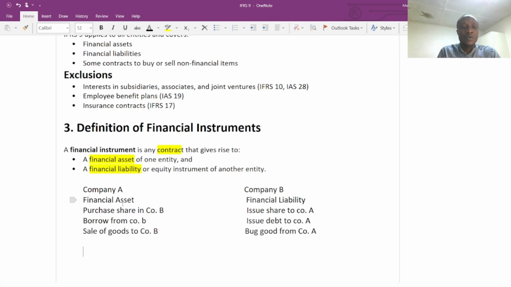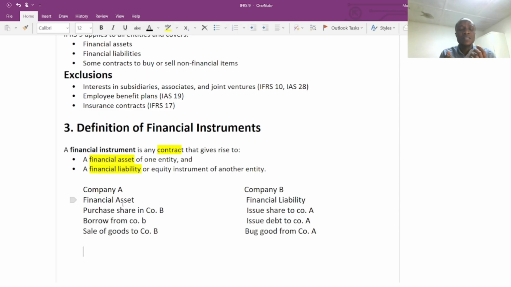Now the second one: borrow money from company B, and company B issues out debt to company A. So company A borrows money from company B. Company A will recognize the financial asset, whilst company B will recognize a financial liability. Why?